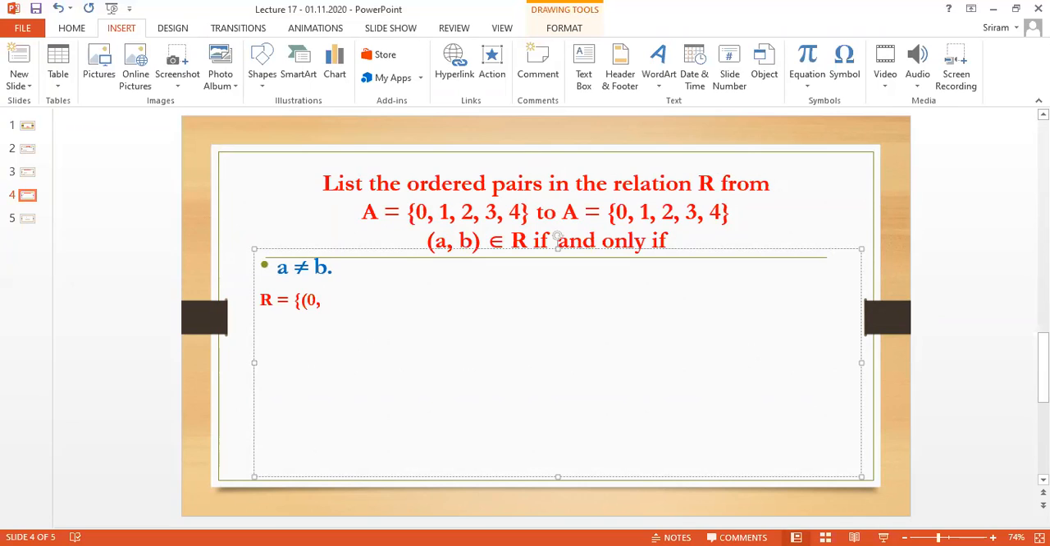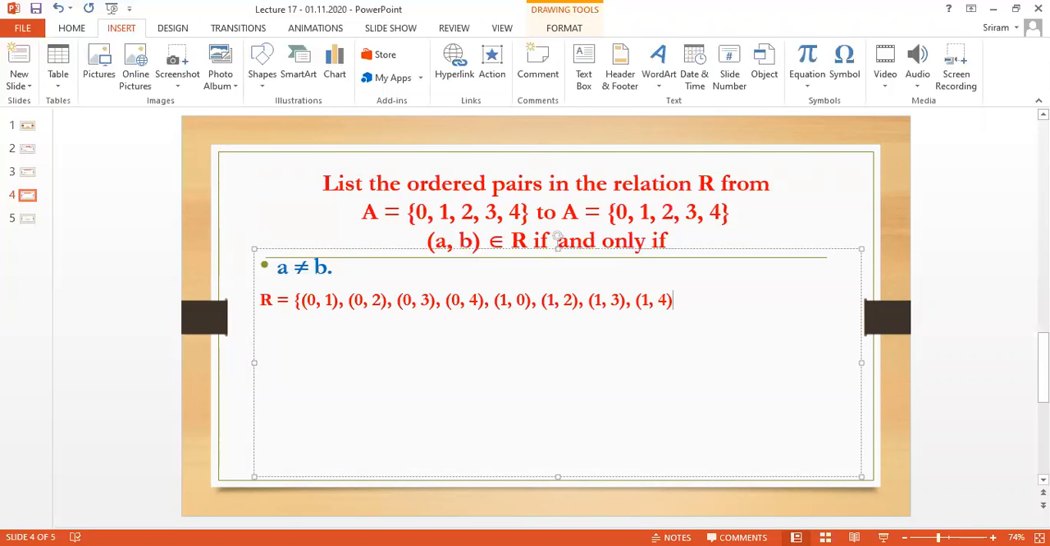That means when I take 0, I cannot take 0. I can take all the other numbers: 0, 1; 0, 2; 0, 3; 0, 4. Other than 0, I can take all the numbers. Next, I am going to check the next pair. When I take 1, I cannot take 1. I can take all the other pairs: 1, 0; 1, 2; 1, 3; 1, 4. So I cannot take 1; I have to take all the other numbers.